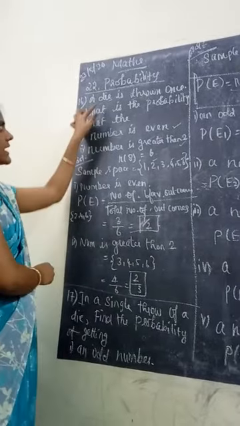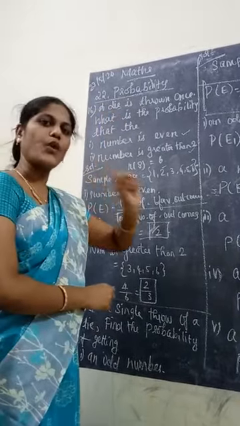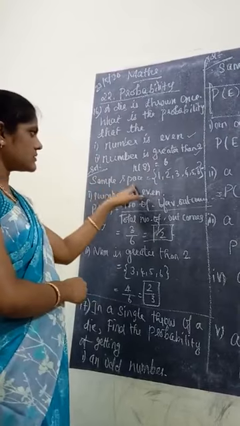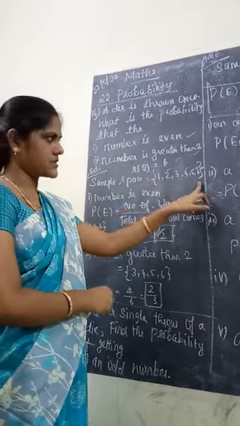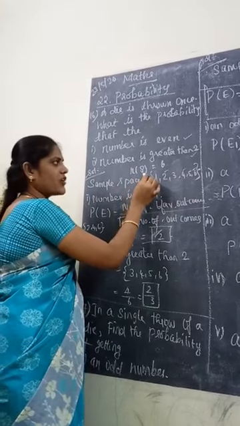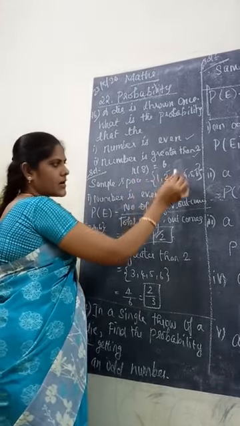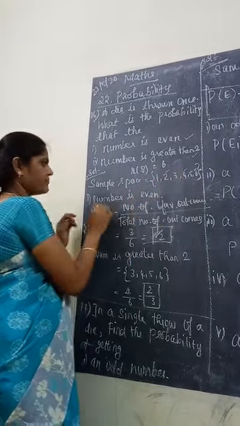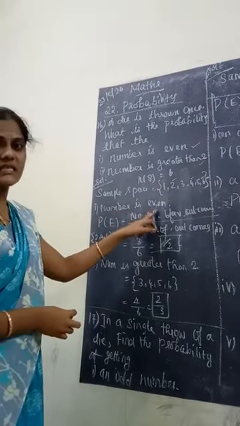So listen, a die is thrown once. So 1 to 6. So what is the sample space? 1 to 6. The sample space you take as n of S, so n of S is equal to 6: 1, 2, 3, 4, 5, 6. Okay, the first condition: the number is even.